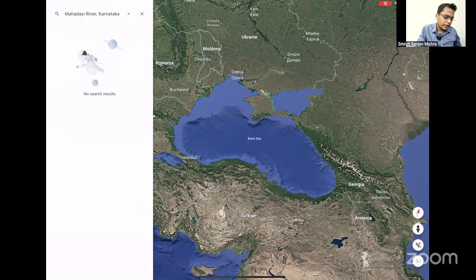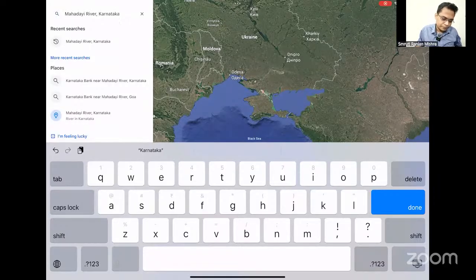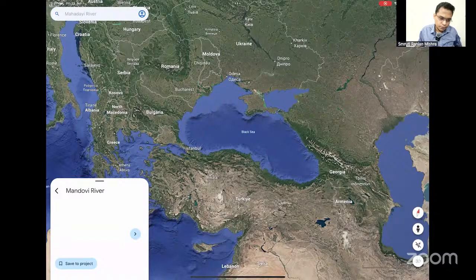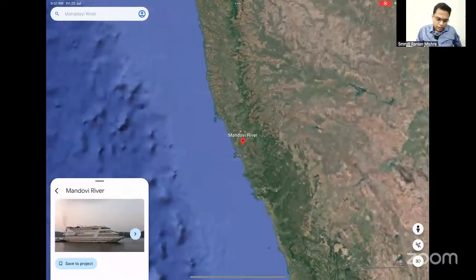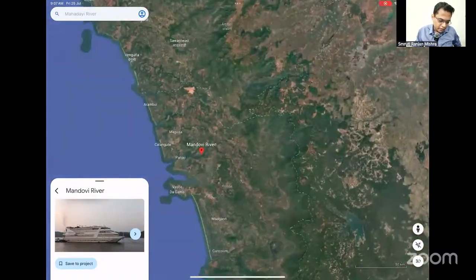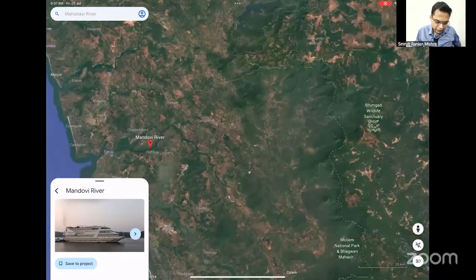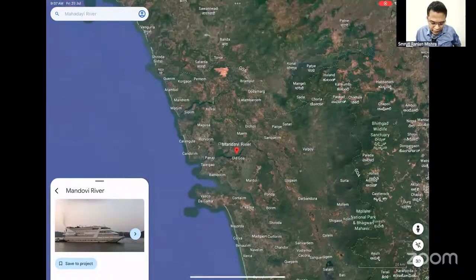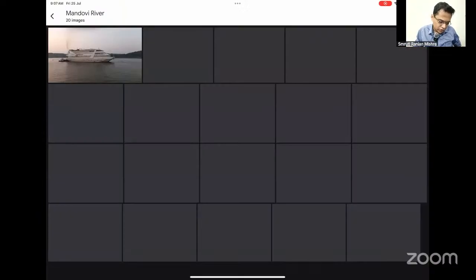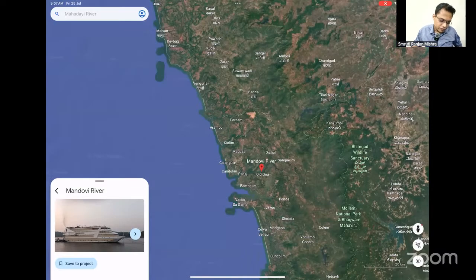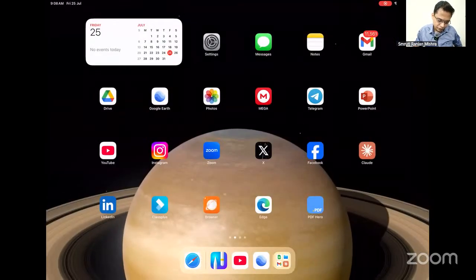You just put the name here and you'll find it. Okay. Yes, you can see here. This is Goa, Karnataka. Here the river course is given, so you can have a fair amount of idea of what is going on. You can also see a satellite-like image of it. In this way you can prepare in a holistic way, so you have a fair idea of which part the river is located in. Okay, let's move ahead.